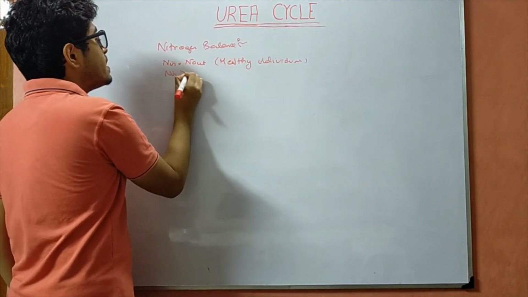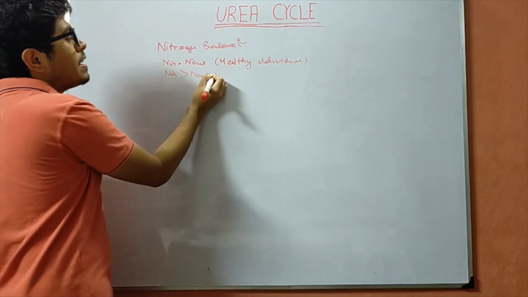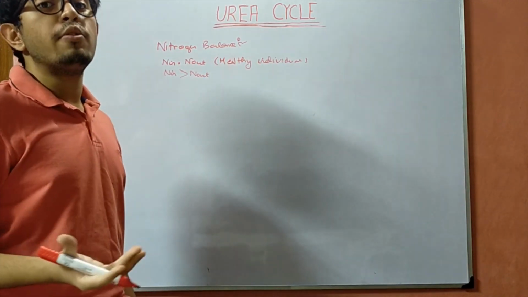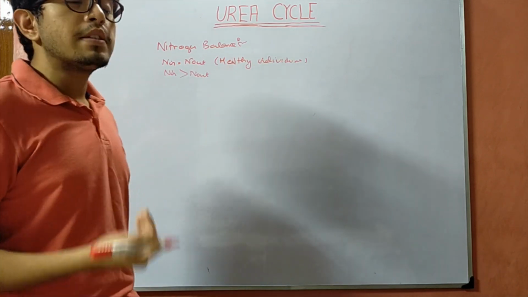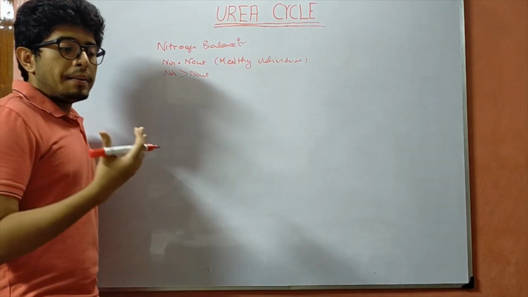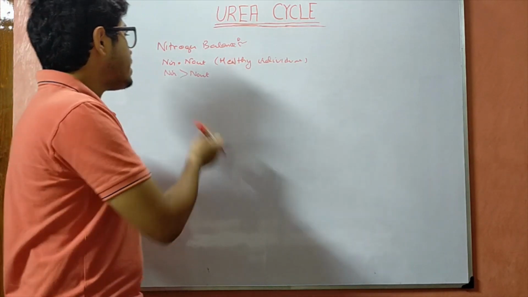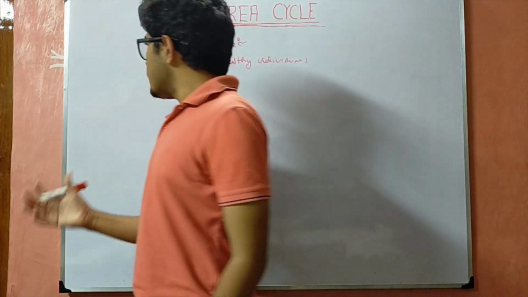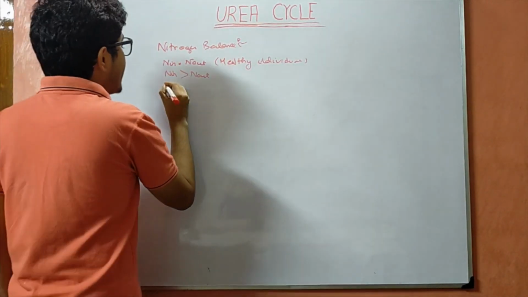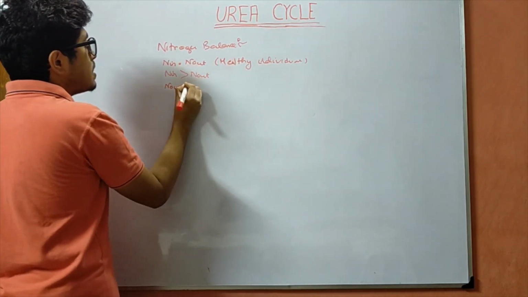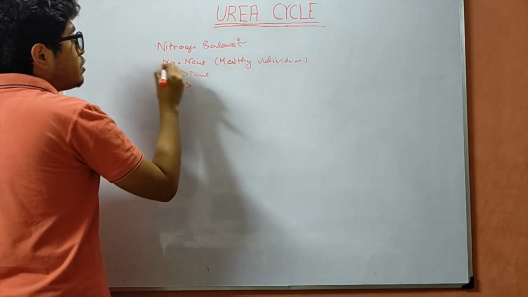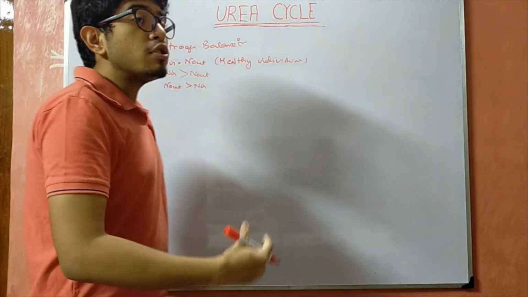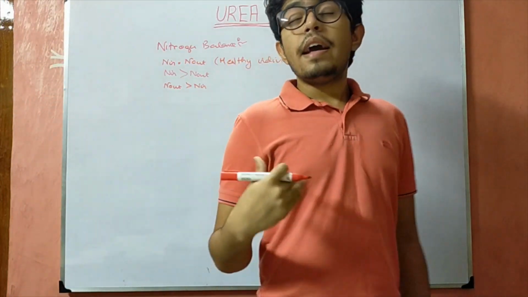Nitrogen input is greater than nitrogen output in the case of a growing child. A growing child who requires a high amount of protein, or a person who is recovering after any massive surgery, requires more protein diet, therefore the nitrogen input is greater than the nitrogen output. And in certain pathological conditions, nitrogen output is more than the nitrogen input. Therefore, a huge amount of protein is getting excreted out.